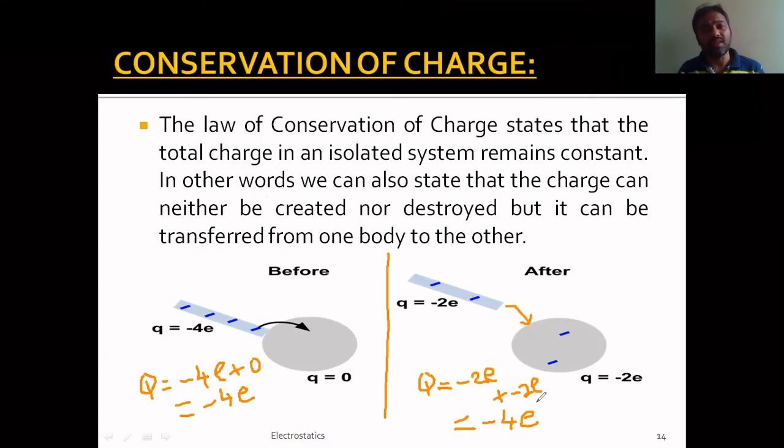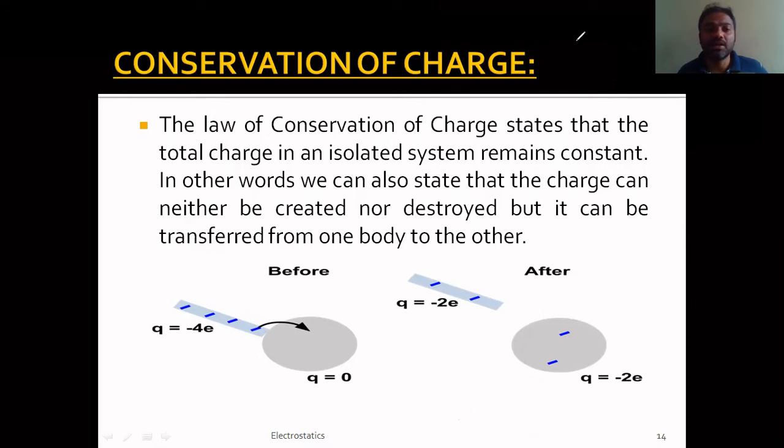That means in an isolated system, the total charge of the system remains constant. So this is conservation of charge, and you can take any system that you want. This is an example, an image in which I have taken a rod and sphere of different charges. You take any isolated system, the total charge always remains constant. This is called conservation of charge. I hope this is clear to you. Let us move on to our next slide now.